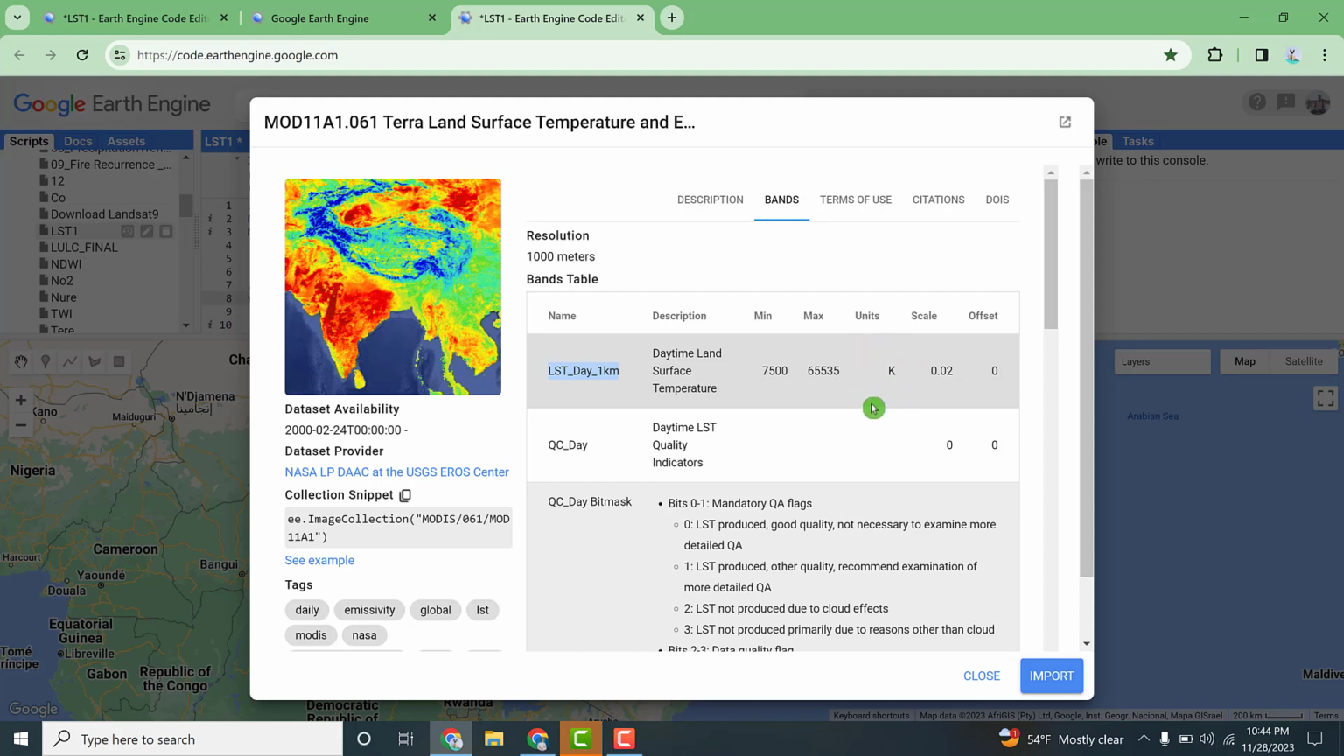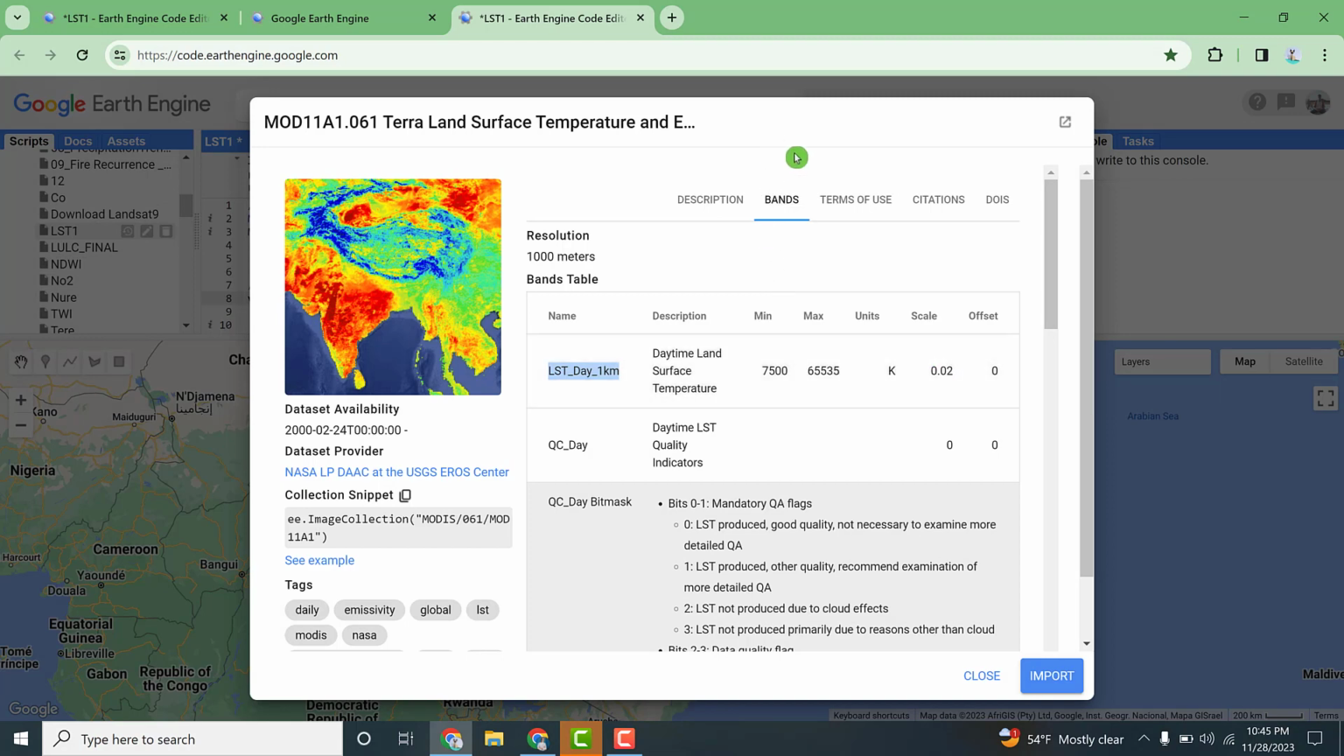To convert degree Kelvin to degree centigrade, we need to subtract 273.15, and we will get degree centigrade values. Before that, we need to apply a scale factor of 0.02. This is a constant number we will use in the upcoming steps.